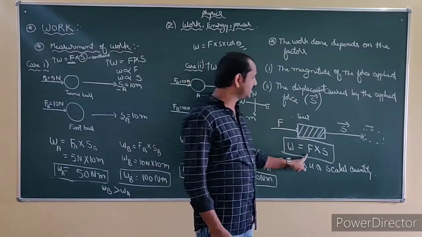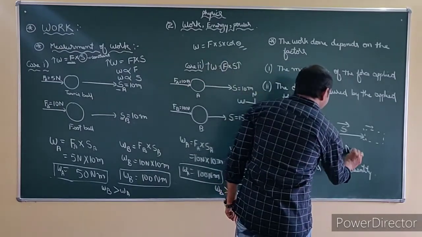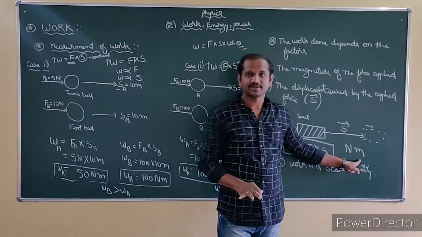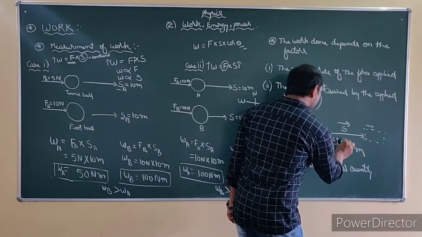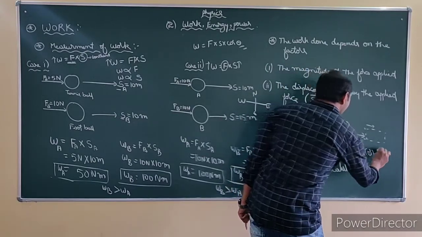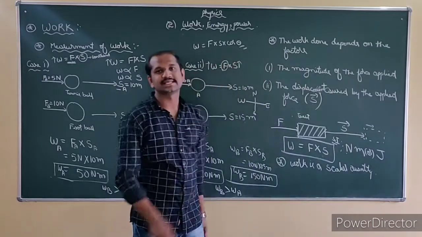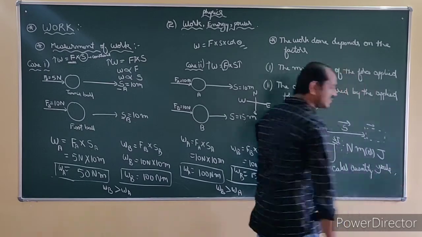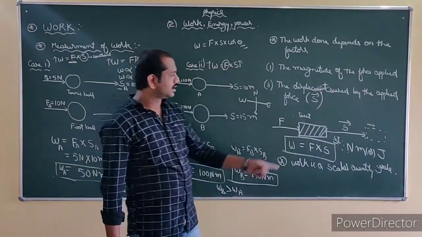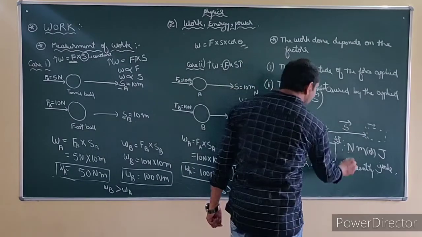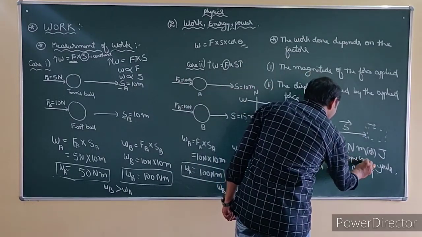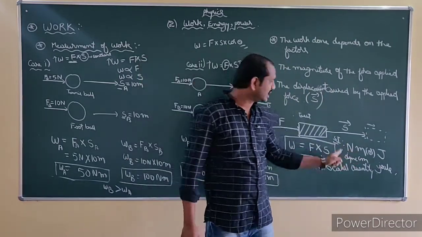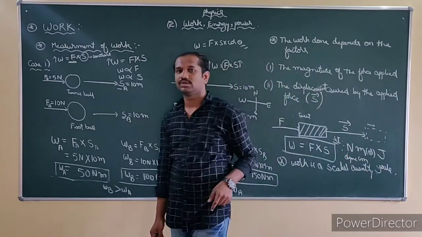Now, for example, work done. What is the SI unit of force? The SI unit of force is Newton. What is the unit of displacement? Meter. Newton meter is the SI unit of work. But instead of Newton meter, you can write it as joule. Joule is the SI unit of work done, that is J. Understand? This is the SI unit, and the CGS unit is dyne centimeter. Dyne centimeter is the CGS unit of work. Newton meter is the SI unit, and you can also call it joule.